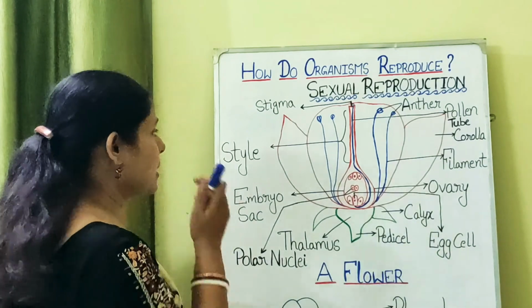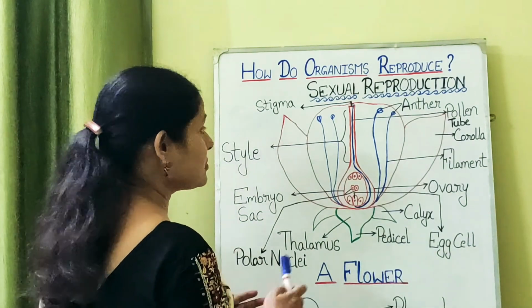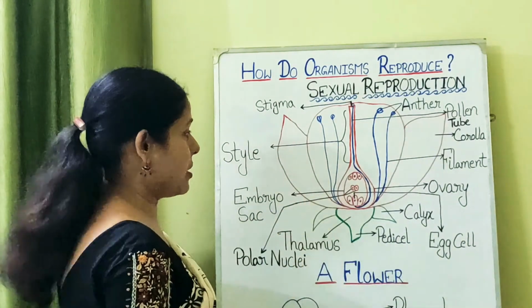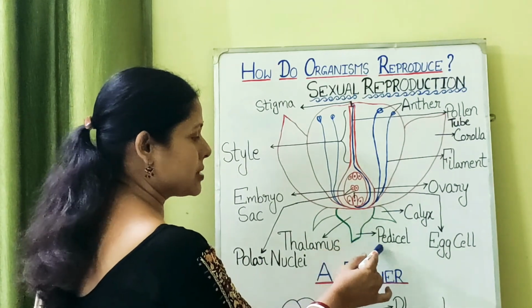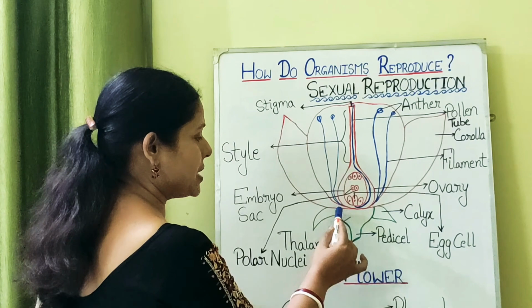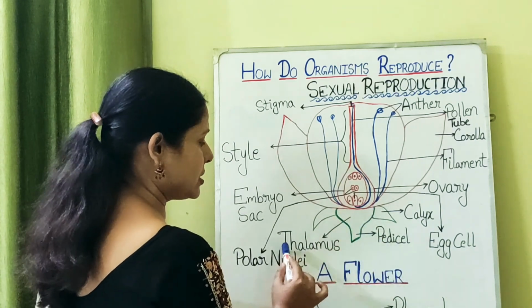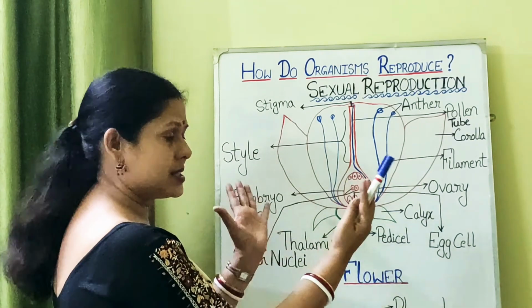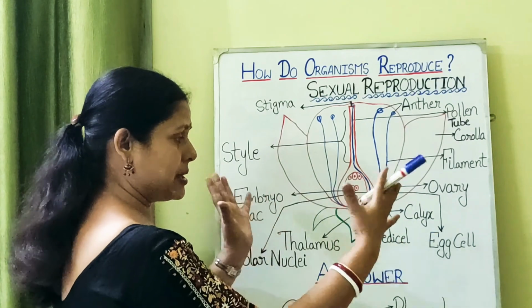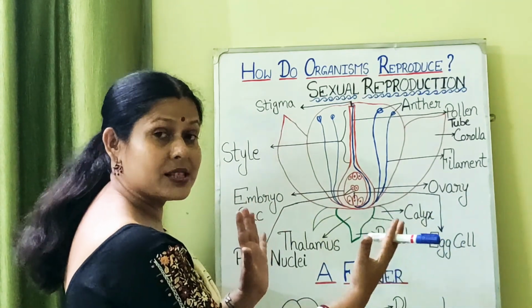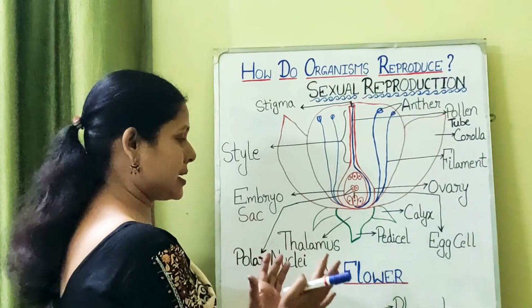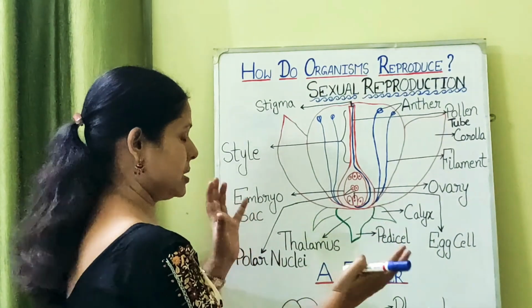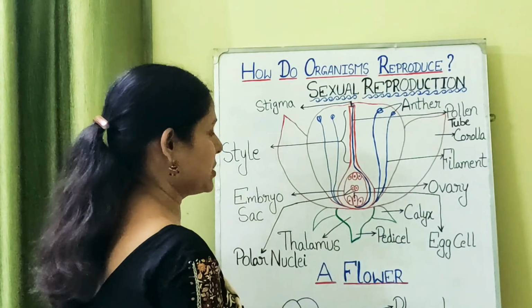Okay, so see this one. This is a typical flower which has the following parts. This is the stalk of the flower, called the pedicel. After that, you can see this cup-shaped structure. This is called a thalamus. It may be a receptacle, maybe disc-shaped, as we see in case of sunflower. But in most of the flowers, it is a kind of dome-shaped or an inverse dome or a cup-shaped structure.